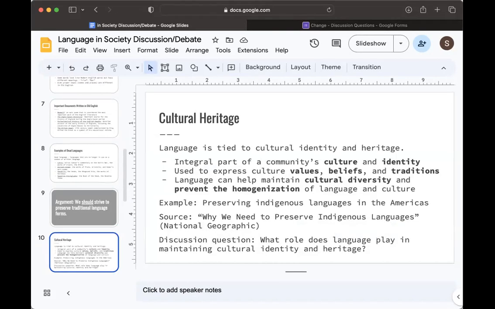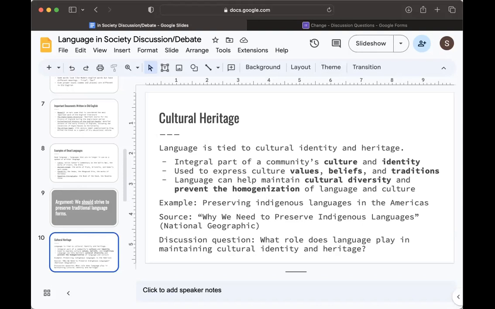So the first point that I want to make is that language is tied to cultural identity and heritage. Language is an integral part of a community's culture and identity, and it can shape the way that people view the world around them. So it's important to keep these languages alive because they symbolize cultural heritage. Language can also be used to express cultural values, beliefs, and traditions, and it can help maintain a sense of pride and belonging among its speakers. When a language is lost or endangered, a significant part of a community's cultural heritage is lost with it, along with the perspectives and knowledge that the language can embody.